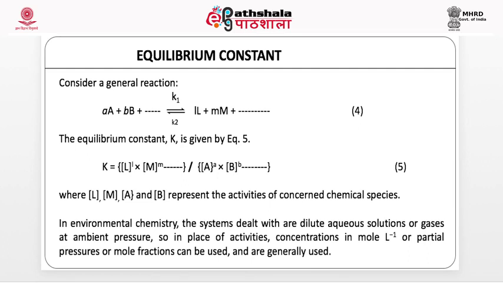What is the equilibrium constant? Now consider a general reaction, aA plus bB going to lL plus mM, with rate constants K1 and K2. The equilibrium constant by definition is given by K equal to the product of the concentrations of the products raised to the power of their number of moles reacting, for example L to the power l, M to the power m and so on, divided by A to the power a, B to the power b and so on. So this is the standard formula which must be remembered for writing the equilibrium constant expression, where L, M, A and B are the concentrations in moles.